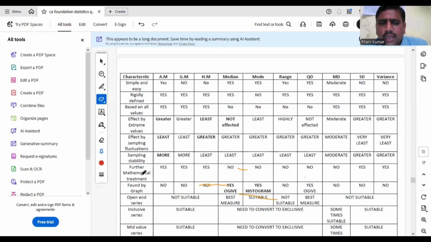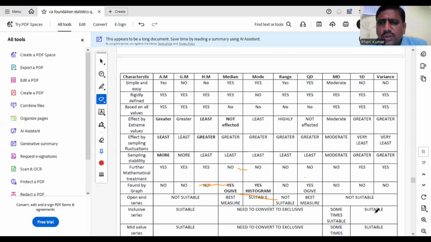Further mathematical treatment, the combined property, is only for SD, combined SD. Similarly, combined variance is also there. Found by graph: the only measure of dispersion found by graph is QD. Quartiles can be calculated by the Ogive curve, so you can calculate QD using the Ogive curve. Coming to open-ended data, the best measure of central tendency is median and the best measure of dispersion is QD. Very important point: if the data is given in an individual series, you can calculate AM, GM and HM without converting to exclusive. But for median, mode, range, QD, you have to convert.